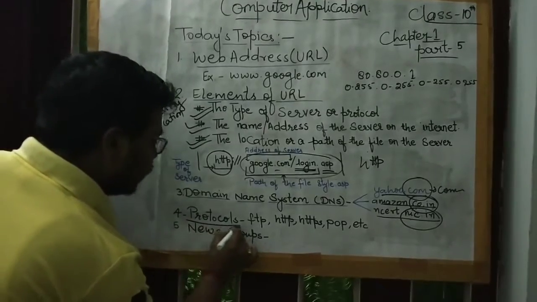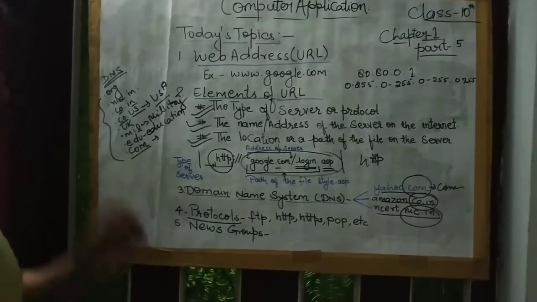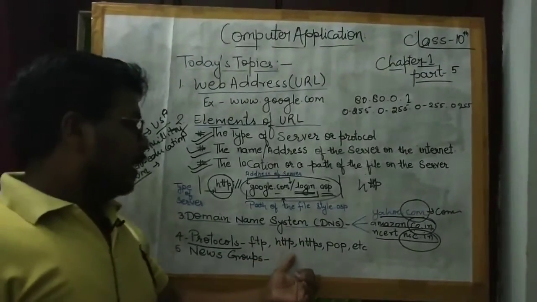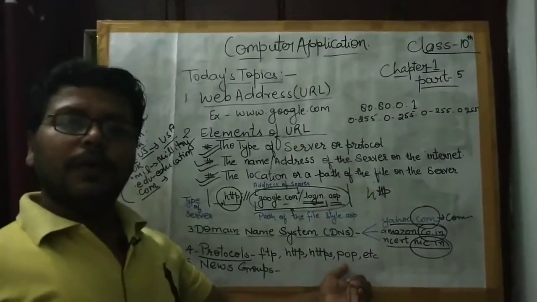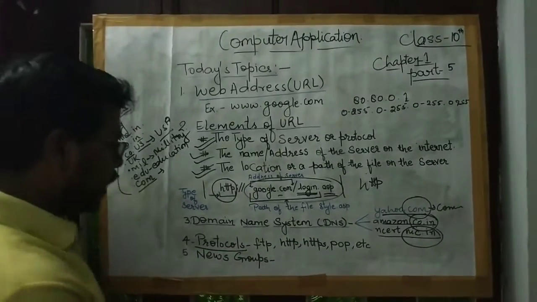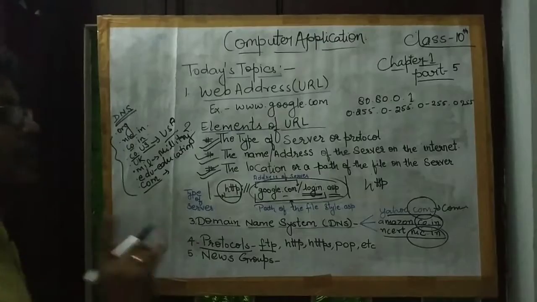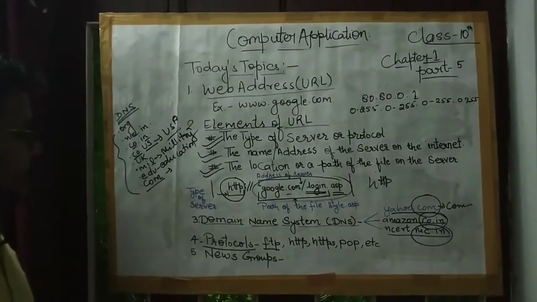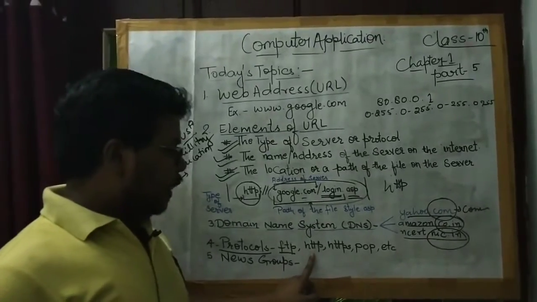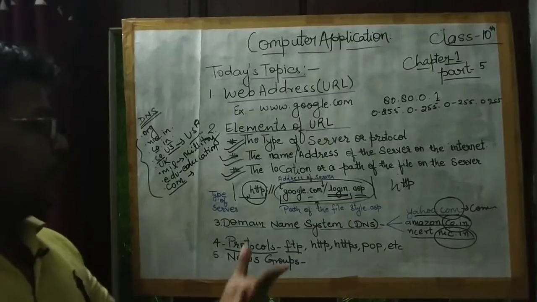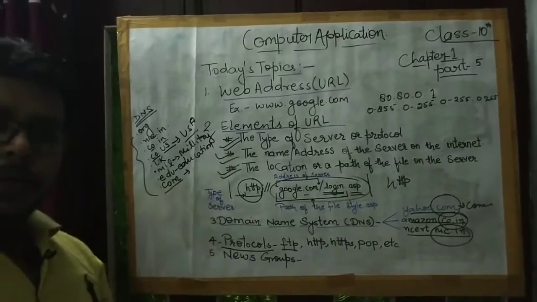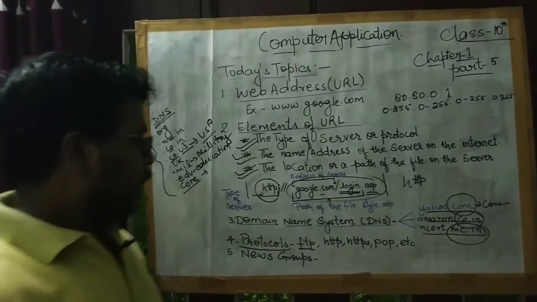Protocol is the set of rules through which we can access, send, and receive files, or we can access the internet or mail over the internet or network. Like FTP is file transfer protocol. File transfer protocol is used to send or receive files. HTTP, hypertext transfer protocol, is for accessing hypertext. It travels from one website to another.